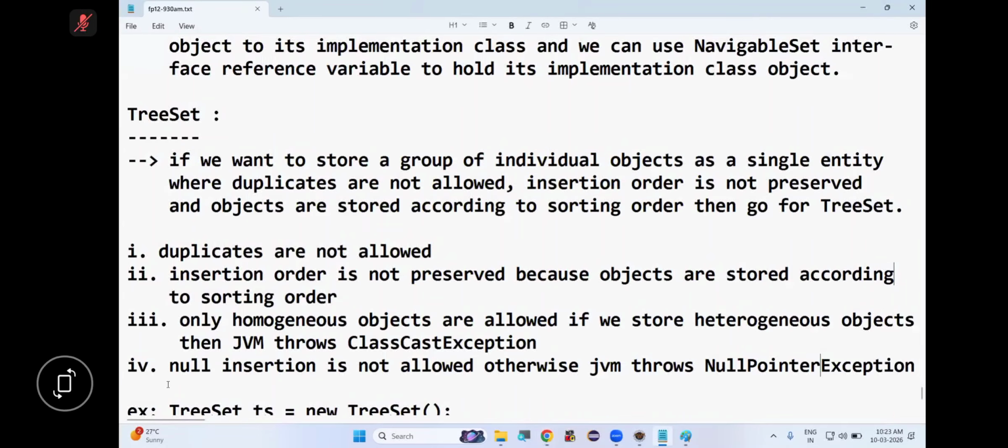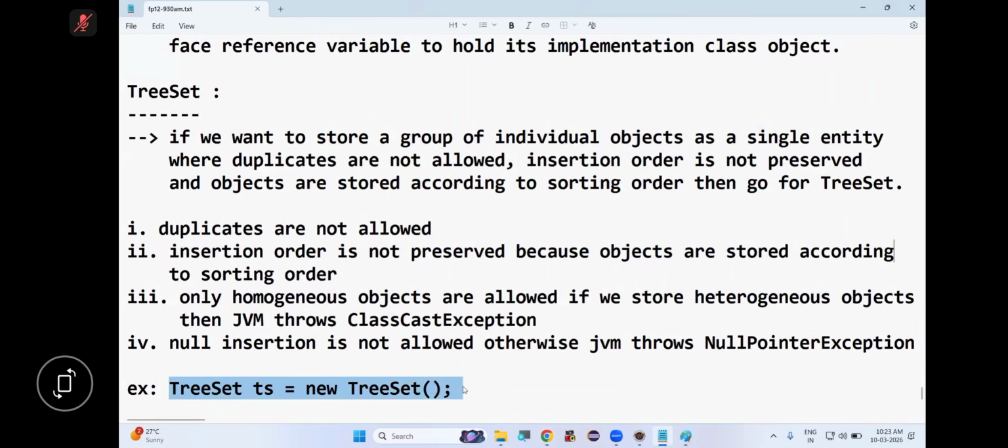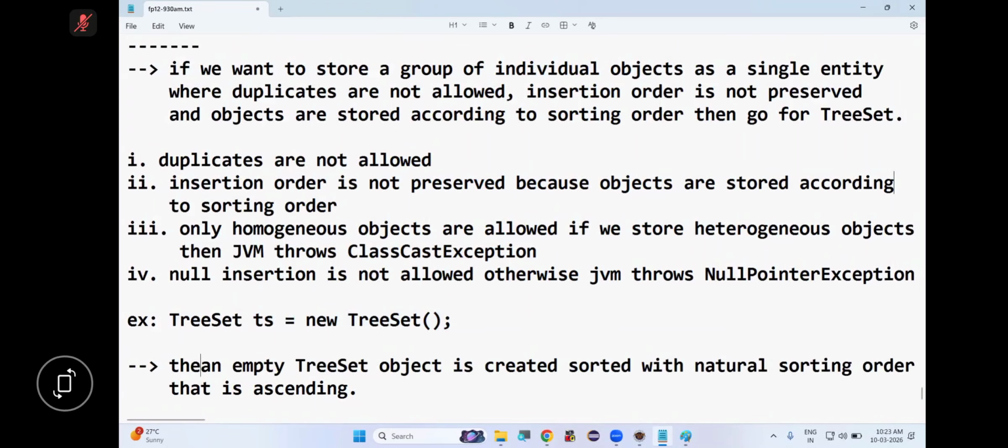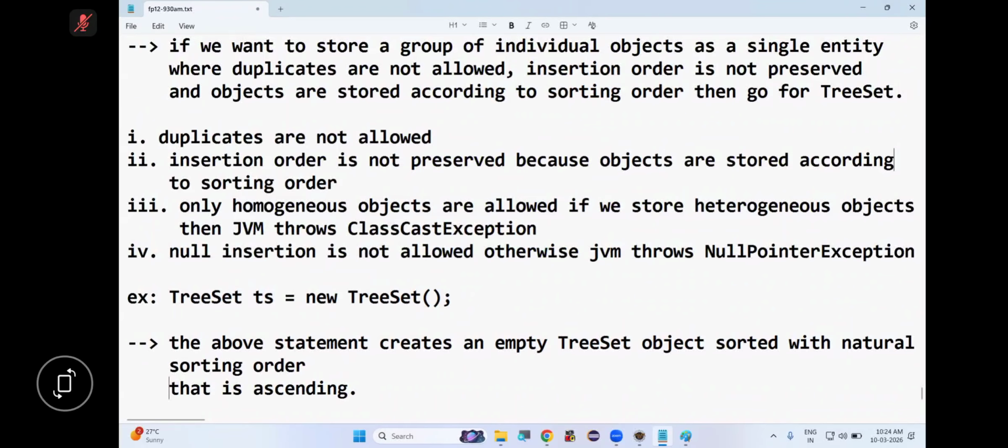Are you following? So TreeSet ts is equal to new TreeSet. Then what happens? The above statement creates an empty TreeSet object, sorted with natural sorting order, that is ascending.